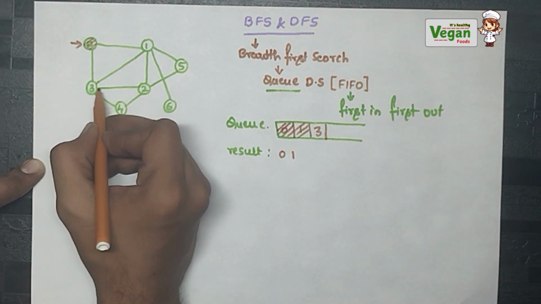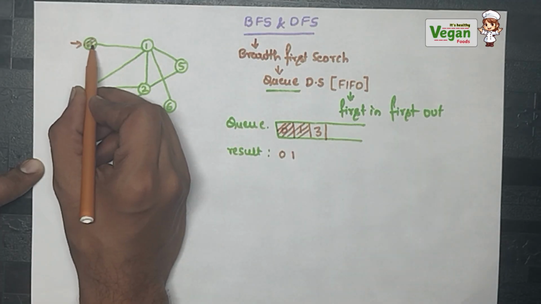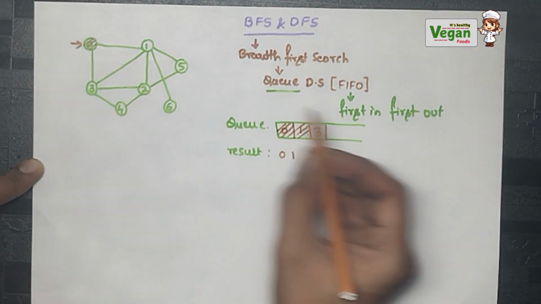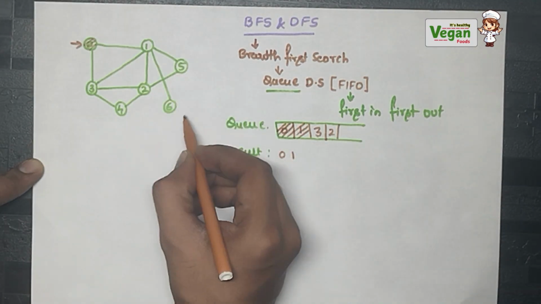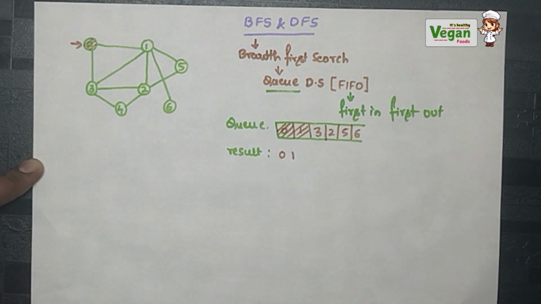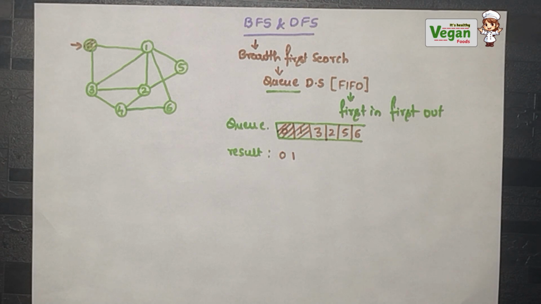From 1 you can go to 3, but 3 is already in my queue. To 0 you can't go because you came from there only. Now you can go to 2. Next you can go to 5. Next you can go to 6. Now, who is the first one to come?